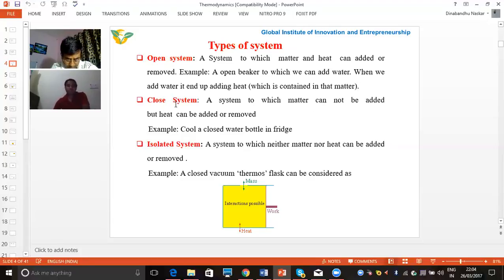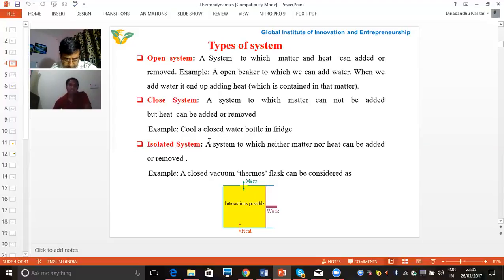Coming to the next system, the closed system. In this system, matter cannot be added or transferred; only heat can be added or removed. For example, when we cool a closed water bottle in the fridge, we are not transferring matter, meaning we are not transferring mass; we are only transferring heat. Initially, when we put the water bottle in the fridge, the water temperature is a little high, but after some time the water temperature is low because of the transfer of heat, while the amount of water remains the same. This is an example of a closed system.